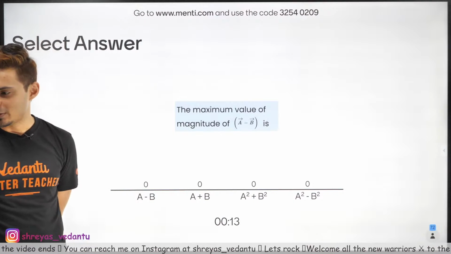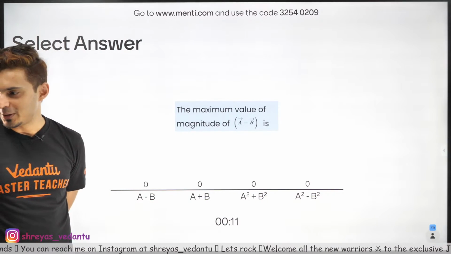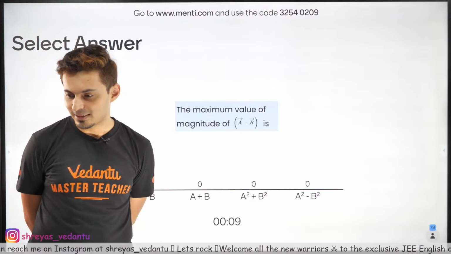Okay, come on guys, figure this out. What is the maximum magnitude of A bar vector minus B bar vector?